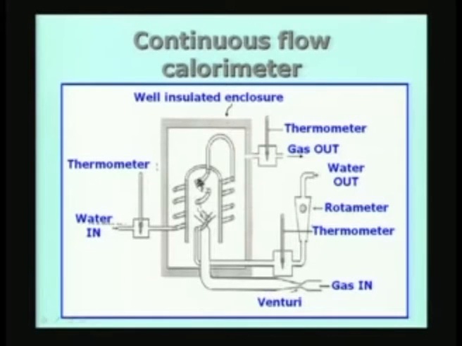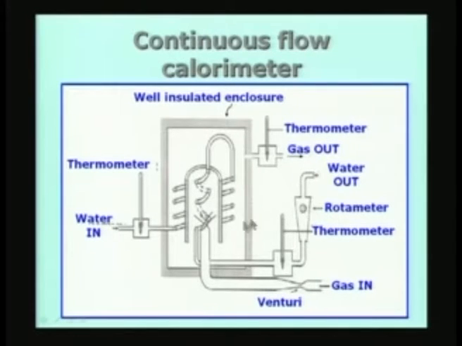the burnt gases are going to be cooled by water which is flowing in the opposite direction. So, the burnt gases are going to go up like this and come down and then probably go out at the exit here. The water which is used to cool the gases is going to enter and its temperature is measured, its flow rate is measured.